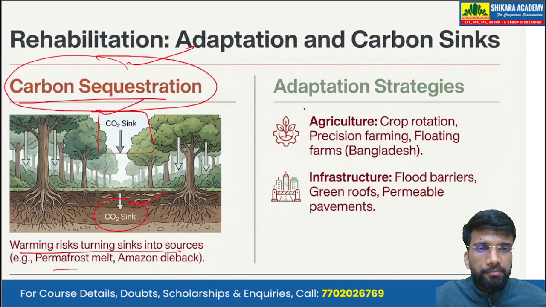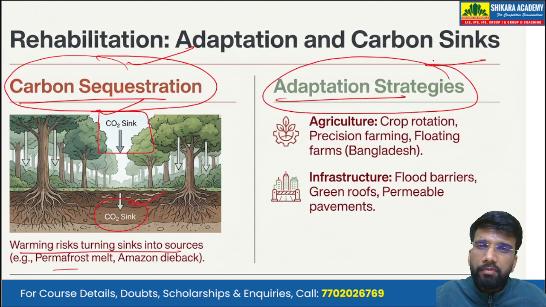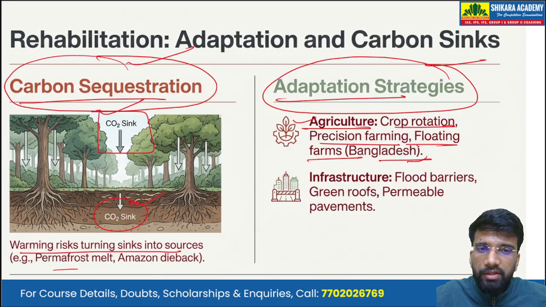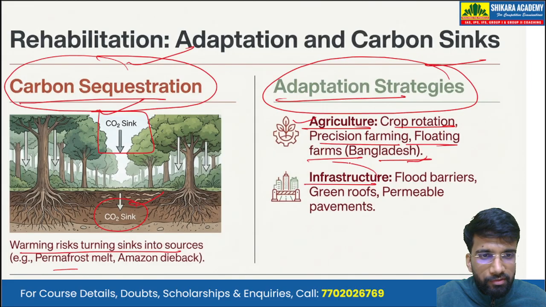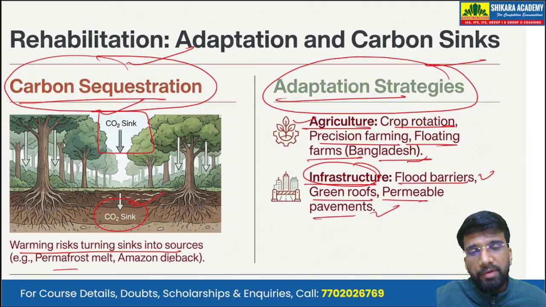Also, the adaptation strategies that we have to focus on in agriculture are crop rotation, precision farming, as well as floating farms, as is the case in Bangladesh. Then in infrastructure, we can build flood barriers, green roofs, and permeable pavements.